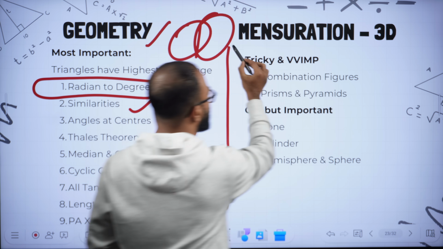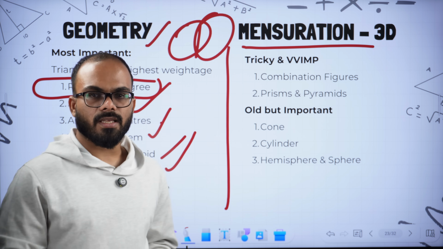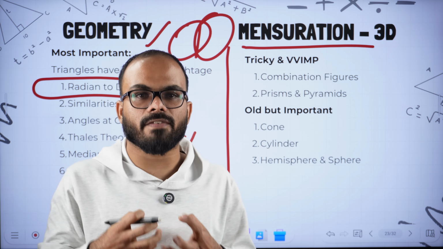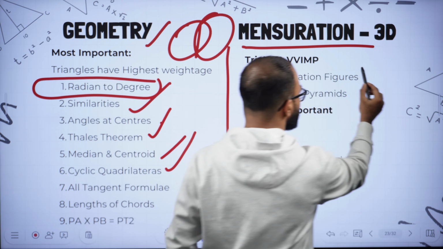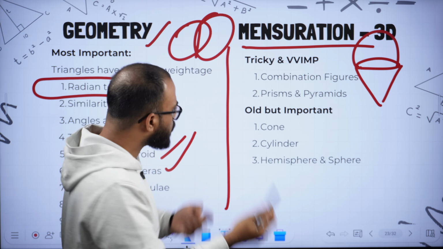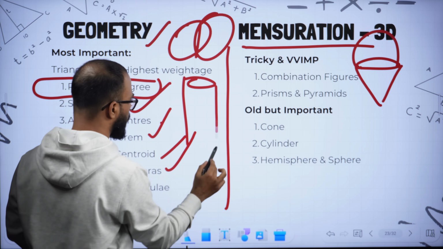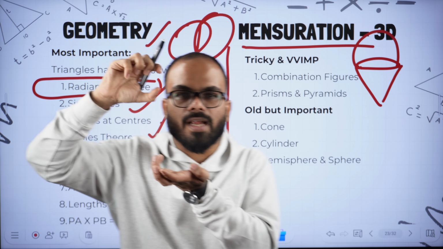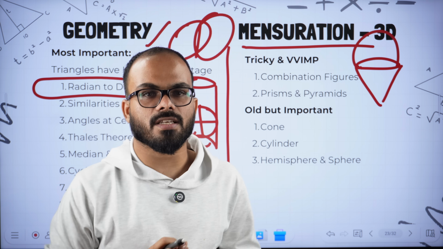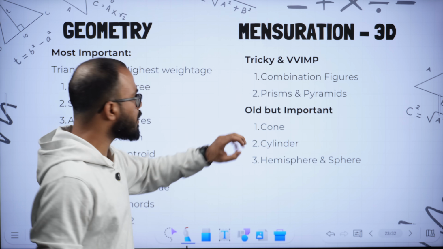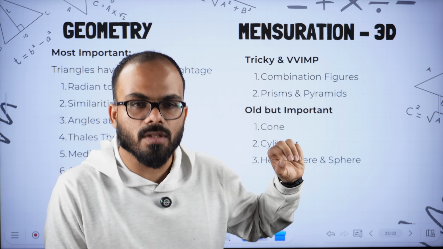Now, mensuration 3D. Within mensuration 3D, this year in 2025, combination figures are a favorite topic. For example, you have a cone with a hemisphere on top of it. Or there is a cylinder and a sphere is immersed within the cylinder, causing a slight rise in the volume. What is the change in the volume? These types of combination figures are very important. Please practice them, don't ignore them.